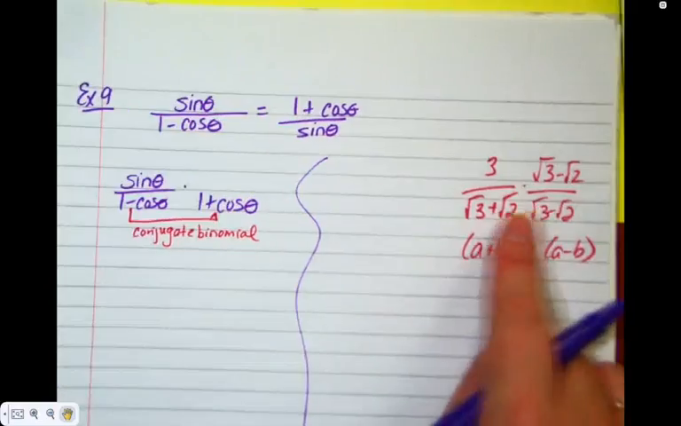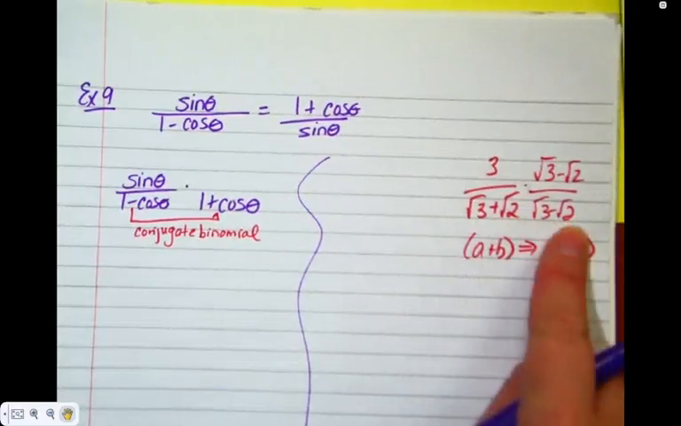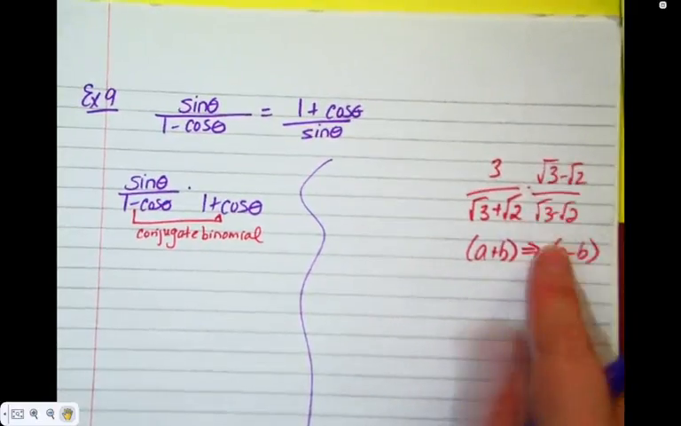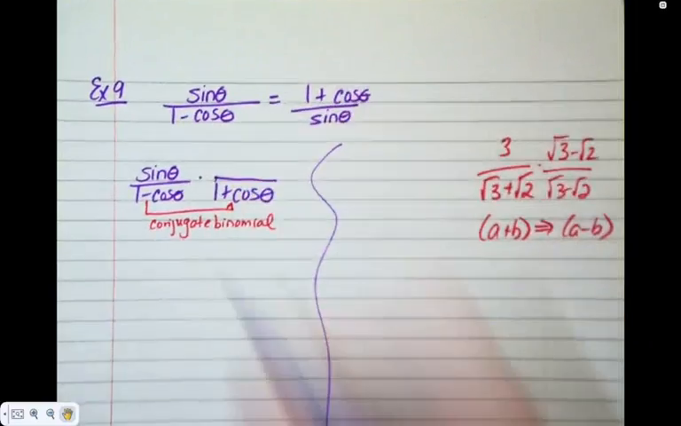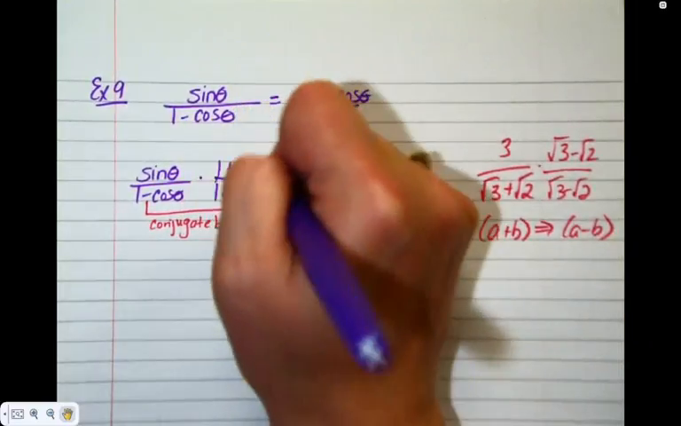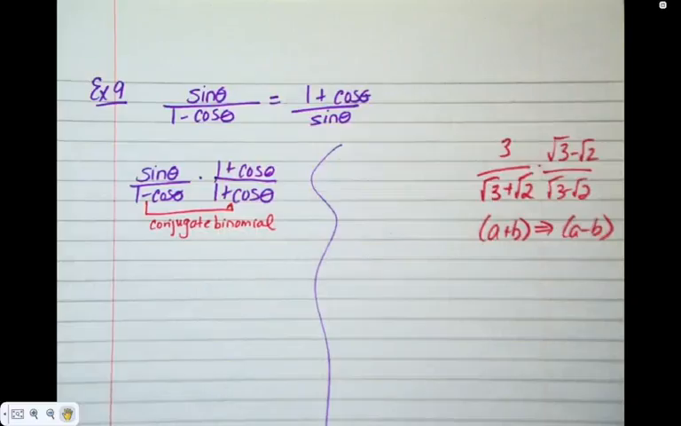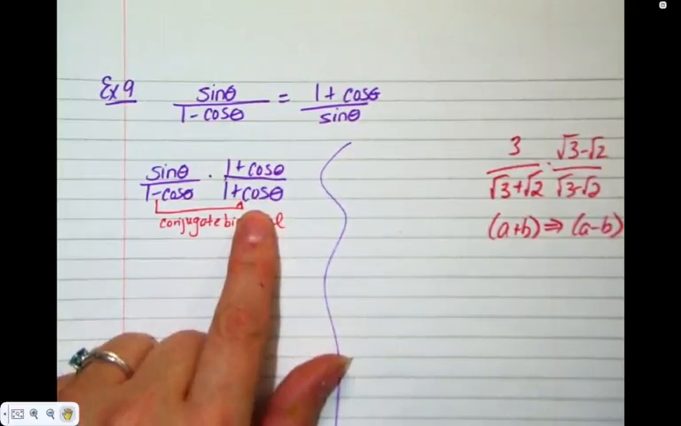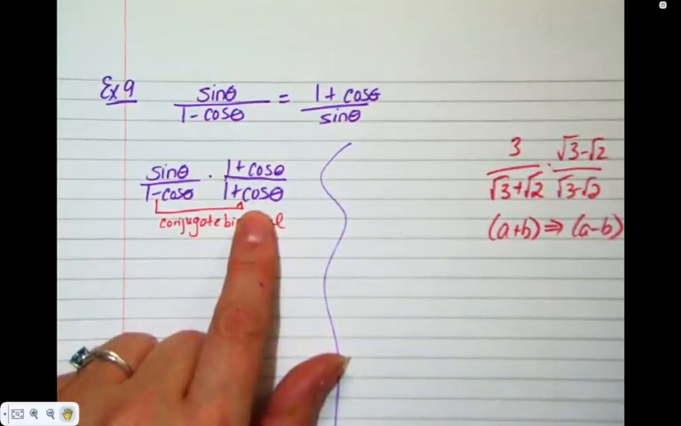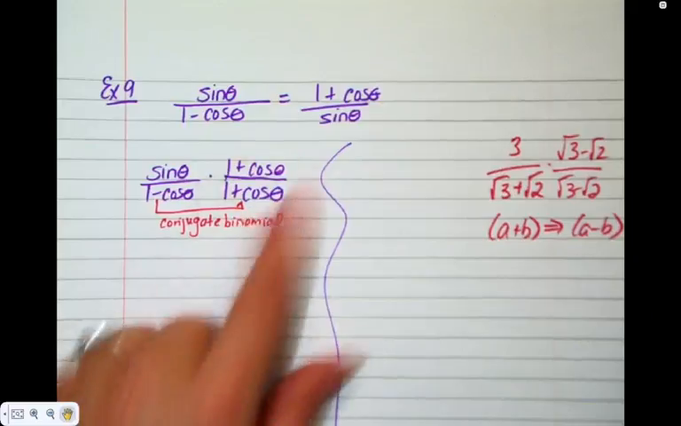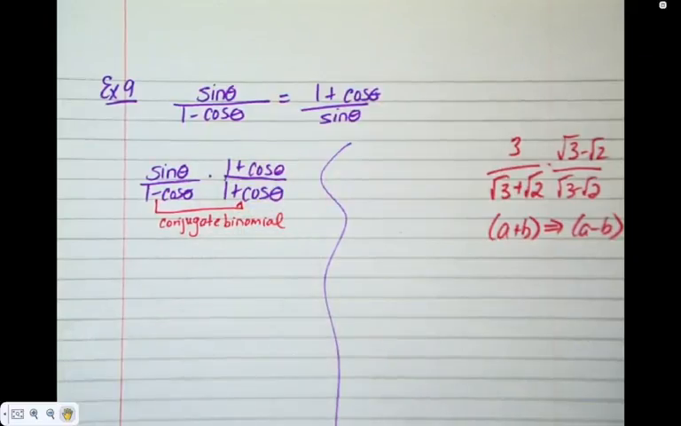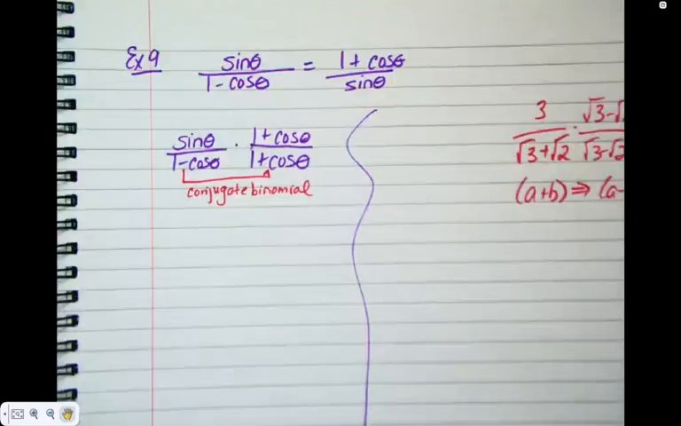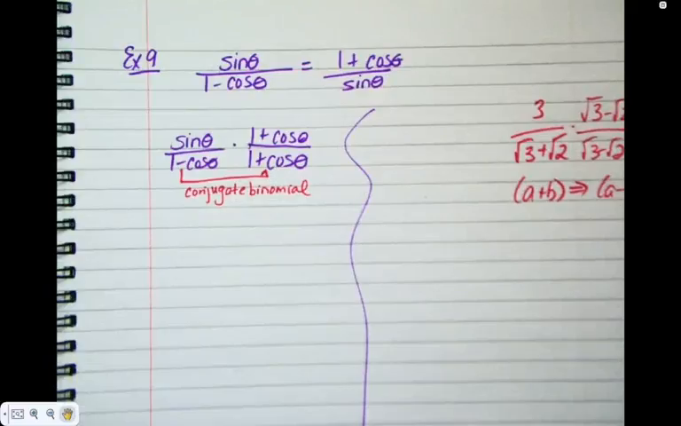Just like with rationalizing, I couldn't just multiply the bottom; I multiplied the top and the bottom. I need to do the same thing here. I also need to multiply the top by 1 plus cos theta. And the only reason mathematically I can do this is because my second fraction is equal to 1. Otherwise, I can't just start multiplying something on one side of an identity. The only reason it works is because it's equal to 1.